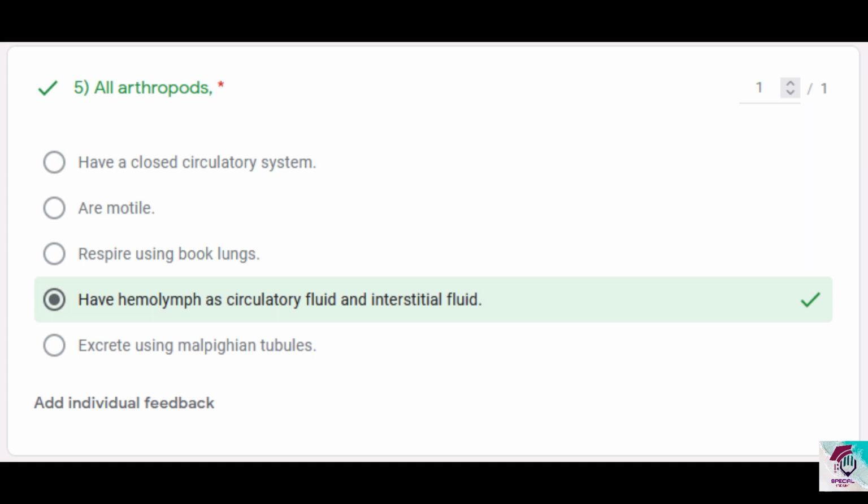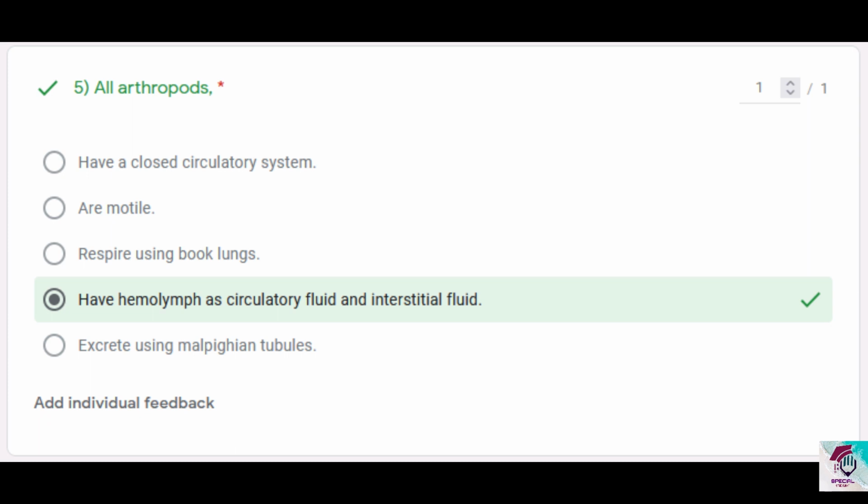Option 4, have hemolymph as circulatory fluid and interstitial fluid. Yes. Now usually in those who have a closed circulatory system, they have one type of fluid enclosed within the vessels and another fluid which is surrounding the body tissues. That is called the interstitial fluid, and the one that is restricted within the interconnected vessels is called the circulatory fluid. But arthropods have an open circulatory system, which means they do not have a distinction between circulatory fluid and interstitial fluid. It is just one common fluid which flows through the heart and which bathes all the organs and tissues of the body, and that is called the hemolymph.